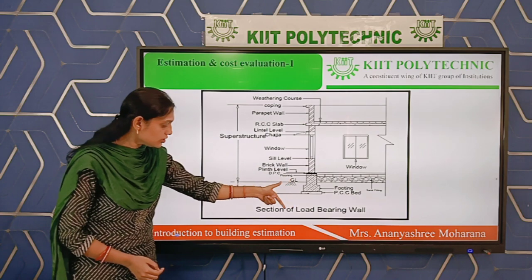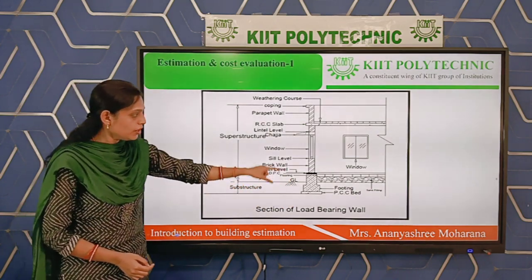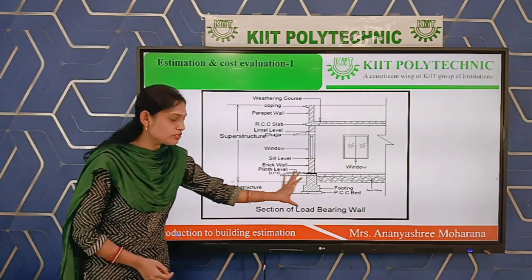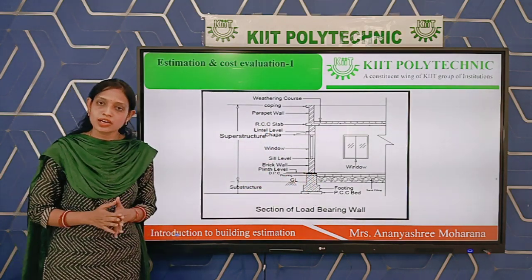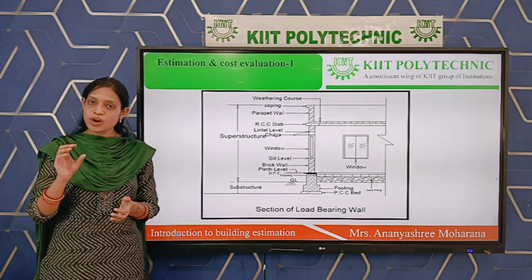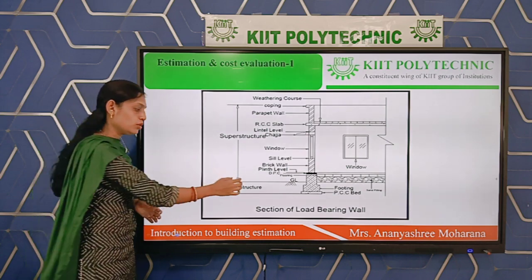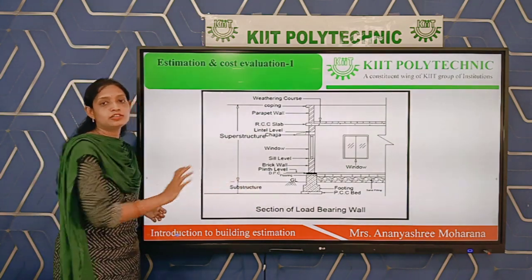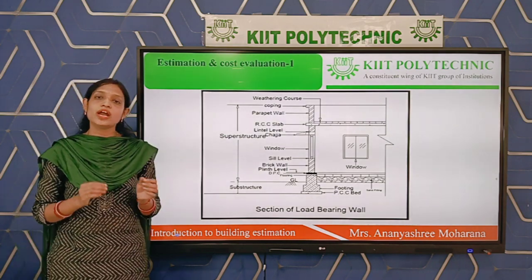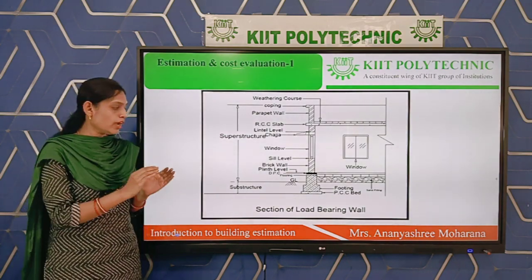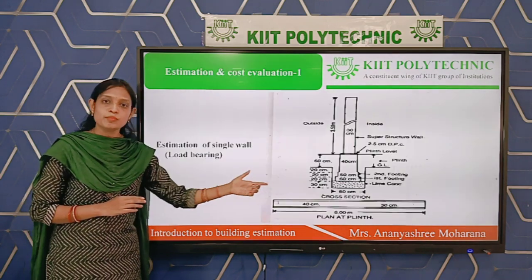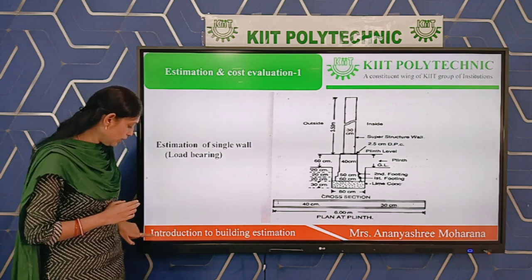This structure below ground level is called the substructure. The part above it that we construct is the superstructure. For the substructure part, we have to excavate some soil. That part is called earthwork excavation. That means the amount of soil we need to excavate to construct the foundation is called earthwork excavation. For that item we have to calculate the volume of the soil that we need to excavate.